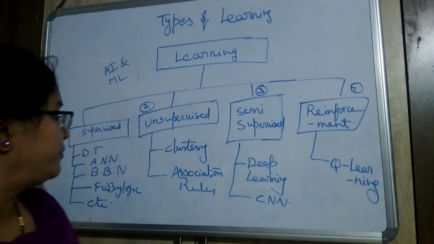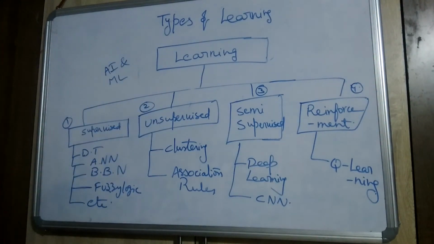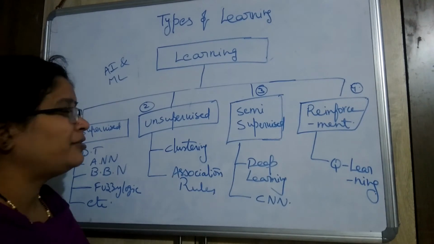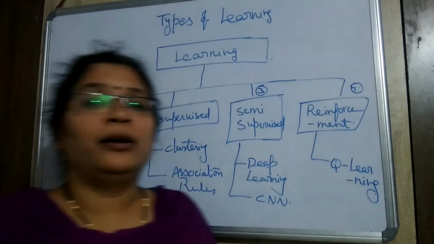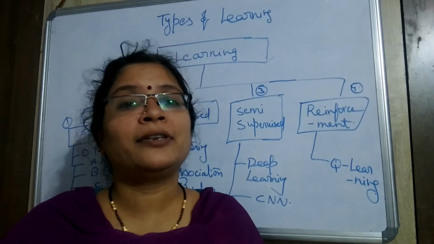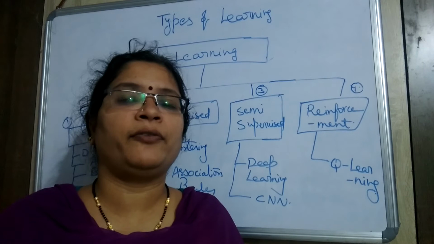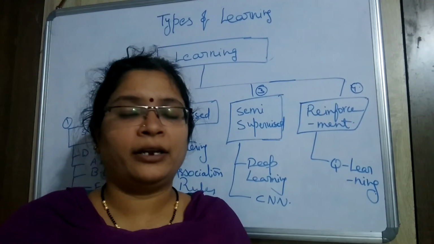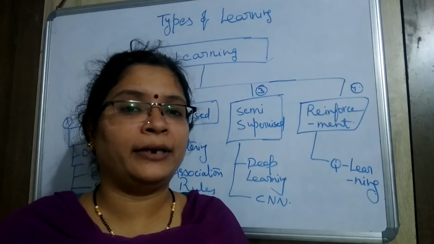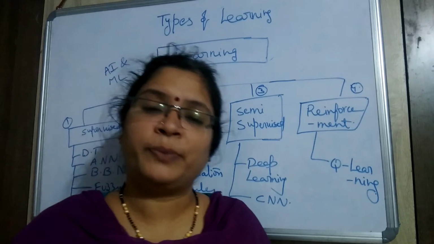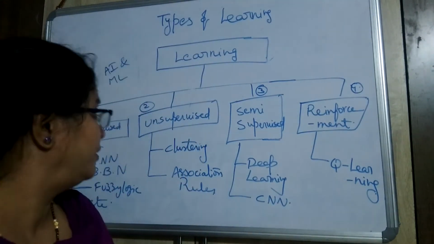The first one is supervised learning. What are the various methods involved in supervised learning? First, the meaning of supervised learning: the class label is there. Prior to reading or learning the data, the class label is predicted. That is supervised learning.